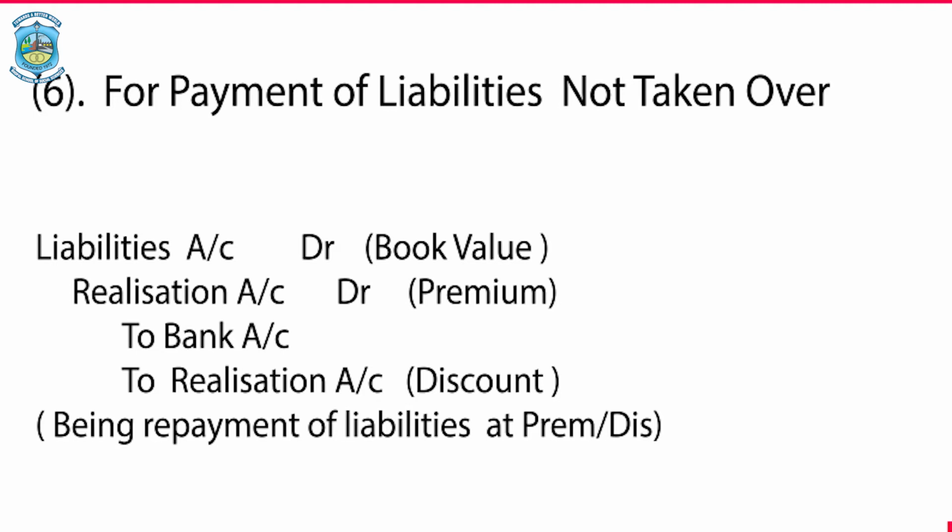So, the compound journal entry would be liabilities account debit, which would be the book value, realization account debit, that would be the premium in case it is taken over at a premium, to bank, and then again to realization if it is taken over at a discount. So, this is a compound journal entry for liabilities which are taken over at a premium or at a discount.